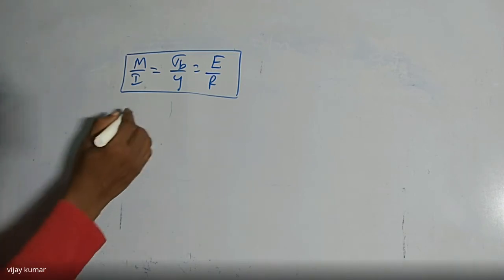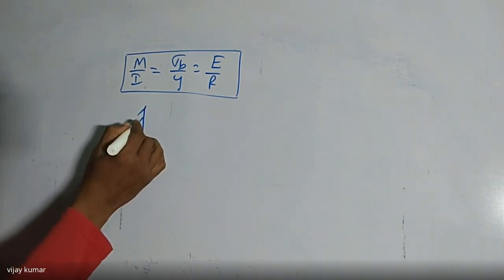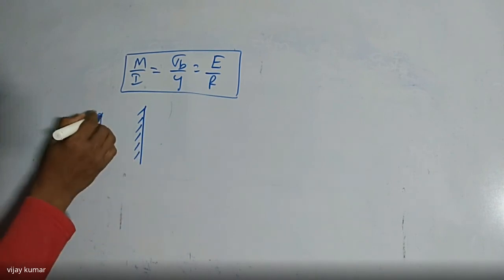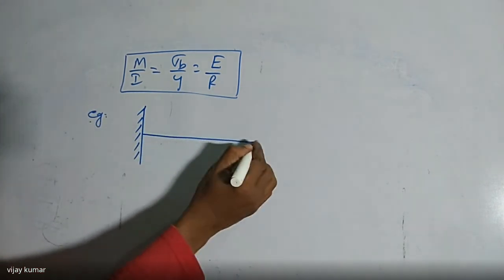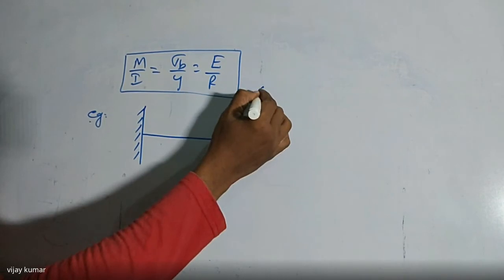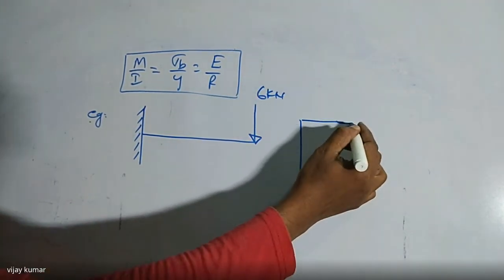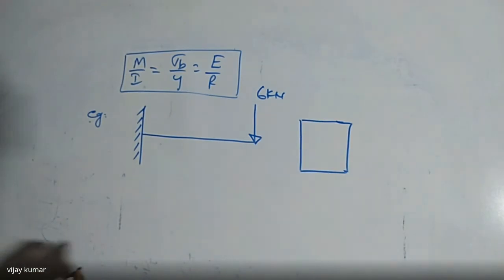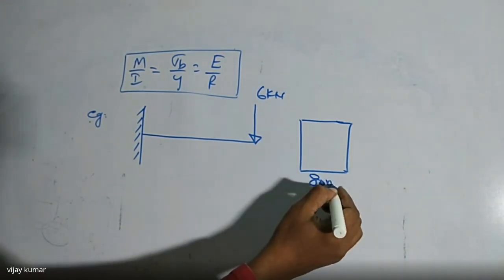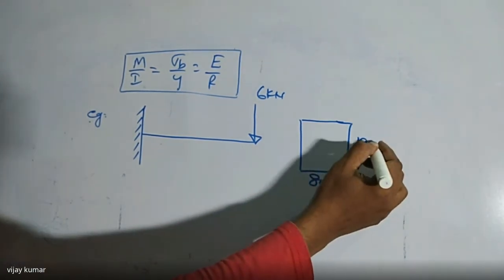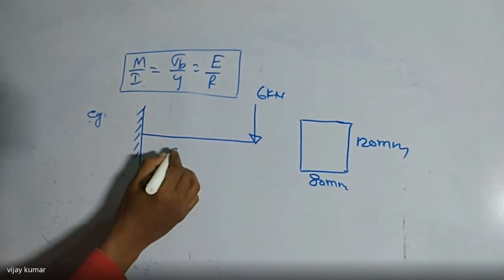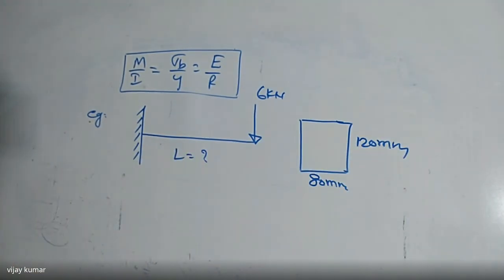So here, one cantilever beam is given. This is another example problem, which is subject to a point load of 6 kilonewtons, and has a cross section of a rectangle. This is 80 mm and this is 120 mm, and the length is not given.